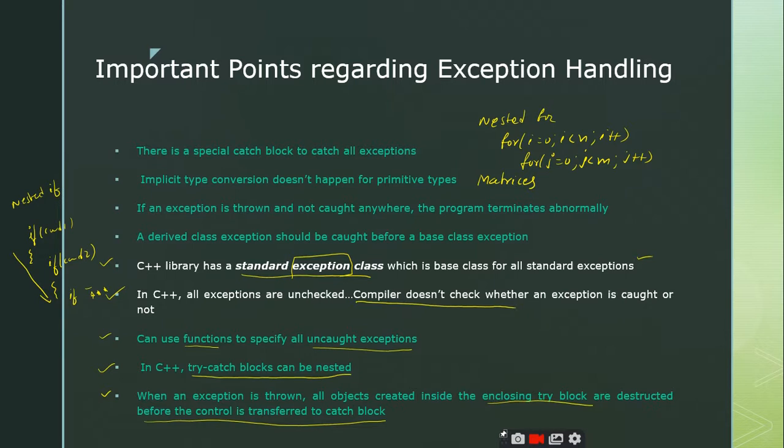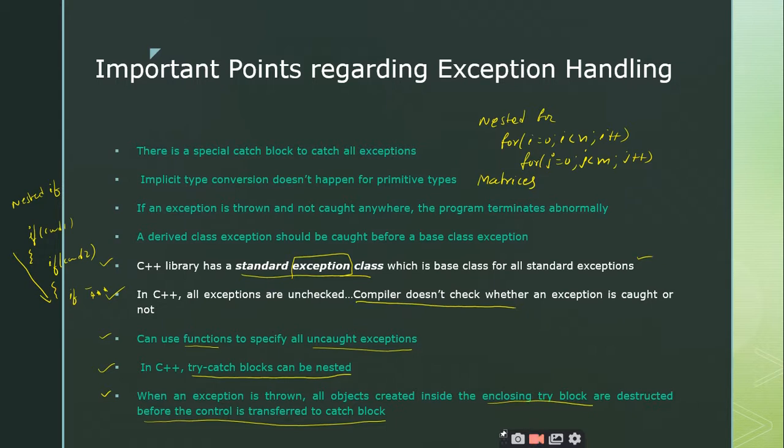Remember that you always handle the derived class exceptions before the base class exceptions. That means you write the catch block of the derived class first, and then the catch block of the base class. Then only your program will execute properly. Otherwise, the derived class catch block will never be executed, right?